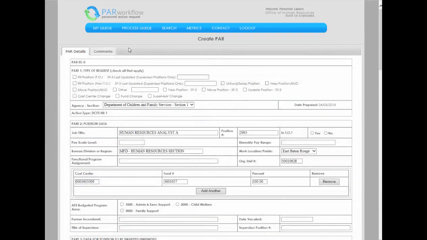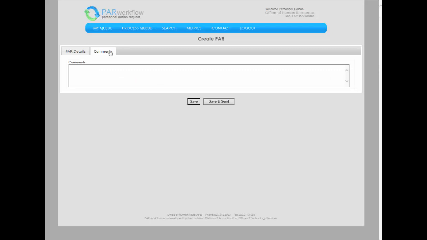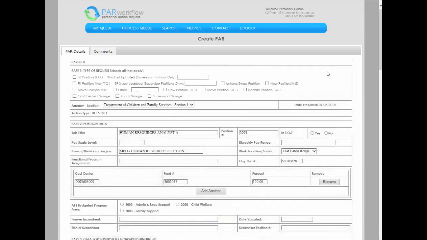At the top of the form are two tabs, PAR Details and Comments. The PAR Details tab is where you will enter specific information relative to the position action being requested. Comments can be added on the Comments tab. The electronic HR1 and ePAR will be completed in the same manner as the paper form you are currently using. This process has not changed.